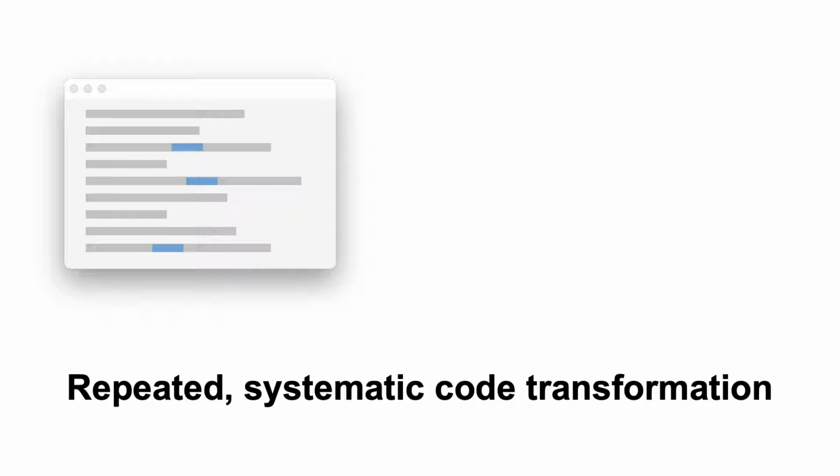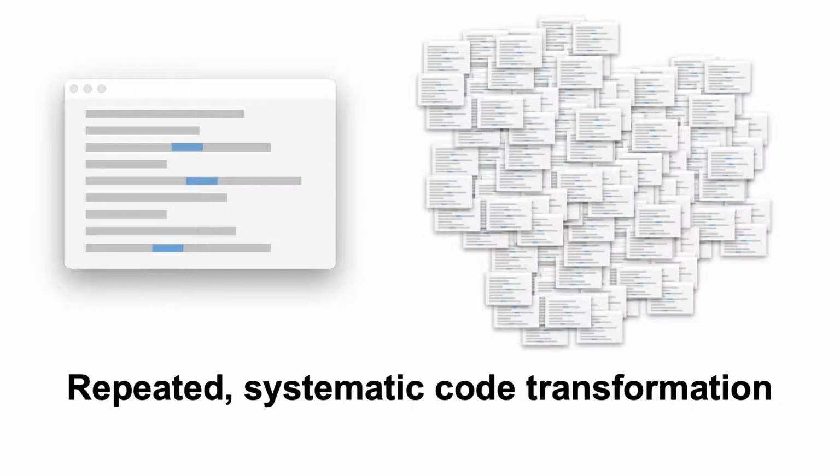Just like what we did, developers frequently perform repeated systematic code transformations on similar but not identical code to refactor the codebase, migrate to new API, adopt new coding style guidelines, and so on. These code transformations can frequently be repetitive and sometimes edit thousands of files.